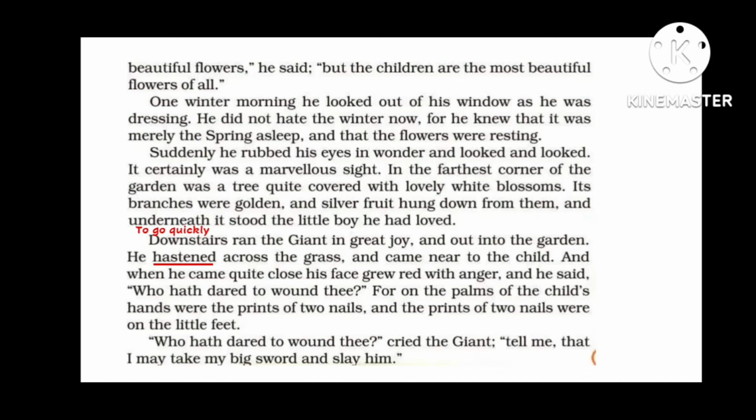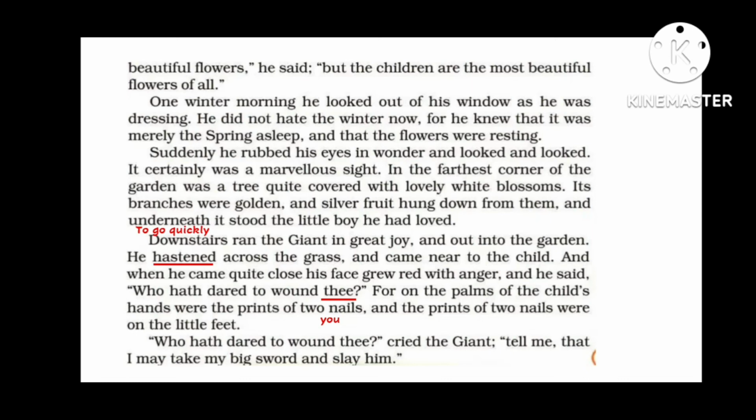And when he came quite close, his face grew red with anger, and he said, "Who has dared to wound thee?" Thee means you. It is an old word which was used in a very earlier time. It means you. So as he came near to the boy, he became very angry and he asked the boy, "Who has dared to do this to you?"